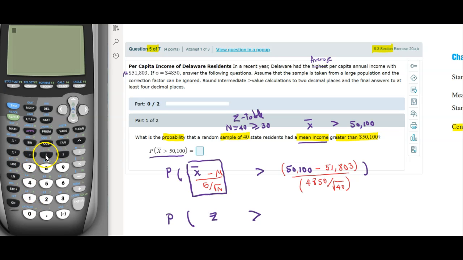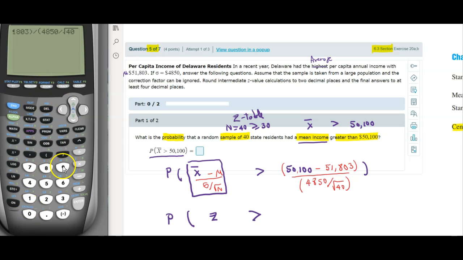Start with the parentheses, 50,100 minus 51,803, close the parentheses, divided by, open the parentheses, and it's going to be 4850 divided by square root, which is second and squares, and inside is going to be 40.